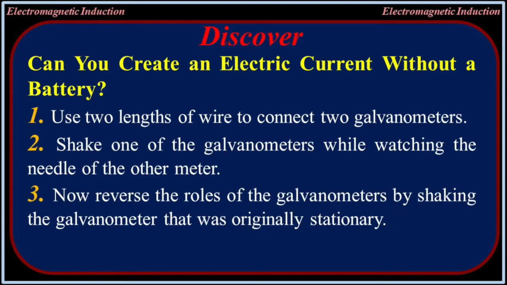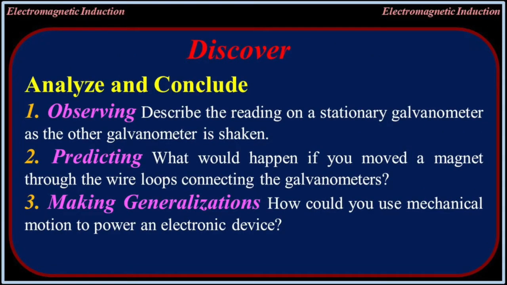Use two lengths of wire to connect two galvanometers. Shake one of the galvanometers while watching the needle of the other meter. Now reverse the roles of the galvanometers by shaking the galvanometer that was originally stationary. Observing: describe the reading on a stationary galvanometer as the other galvanometer is shaken. Predicting: what would happen if you moved a magnet through the wire loops connecting the galvanometers? Making generalizations: how could you use mechanical motion to power an electrical device?